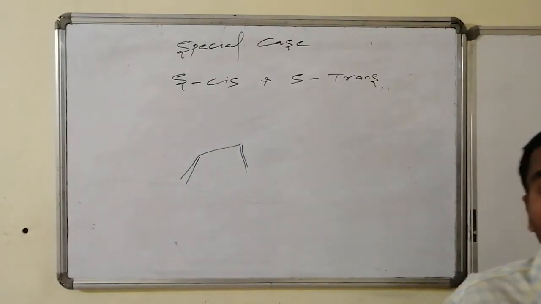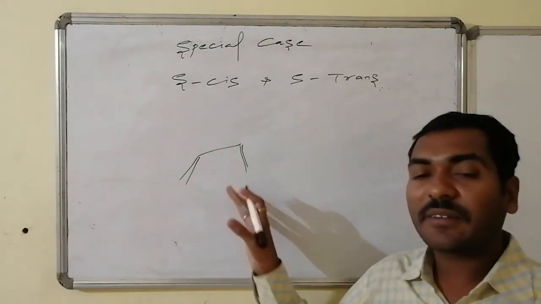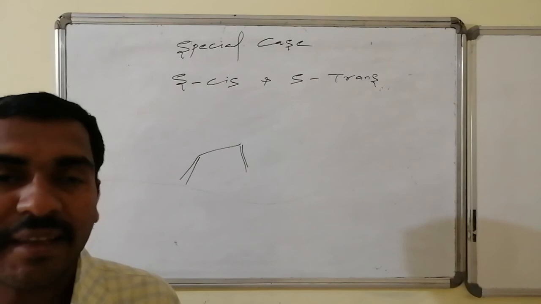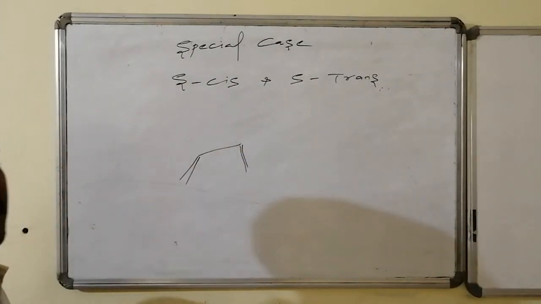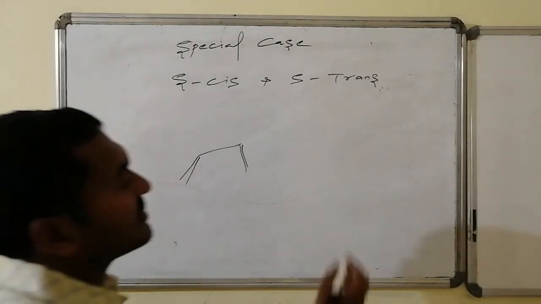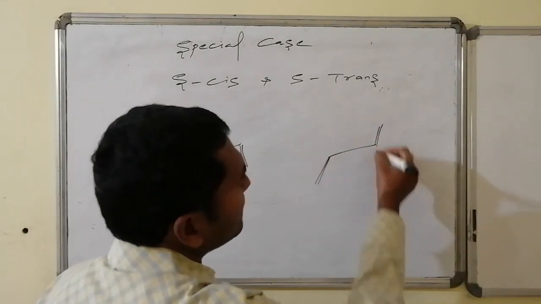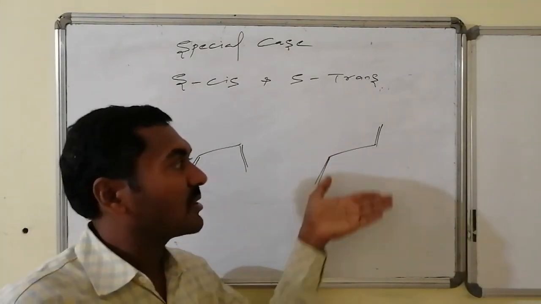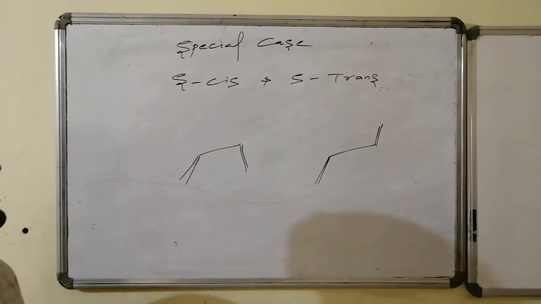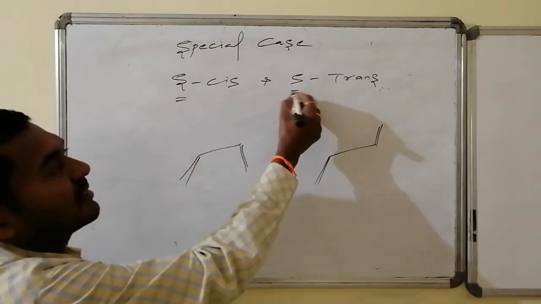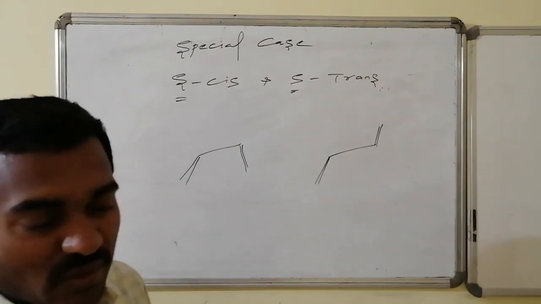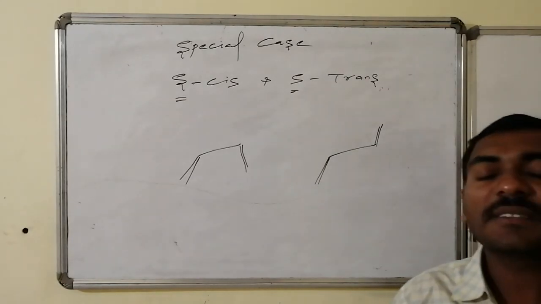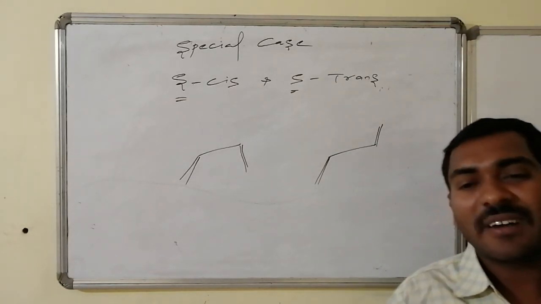Now here the single bond is present in such a way that similar valencies are present on the same side of the single bond. Such structures are said to be S cis structures. Whereas when the single bond forms in such a way that similar groups are far away from one another, one towards the top and the other towards the bottom, such structures are said to be S trans structures. With the single bond, groups present with cis or trans orientations are said to be S cis and S trans systems, and these are generally present in conjugated alkene systems.